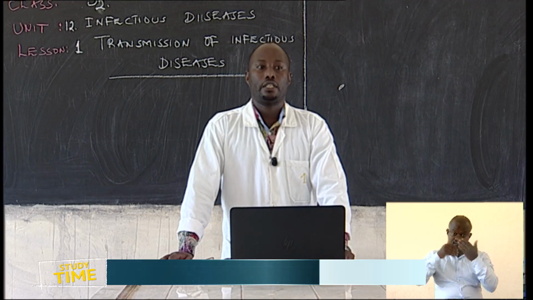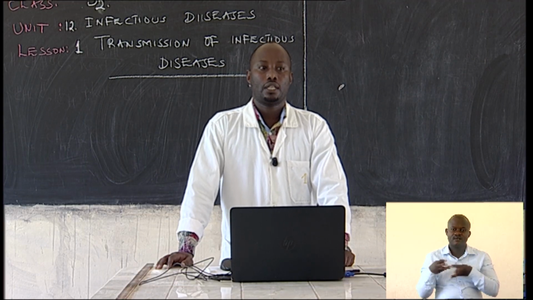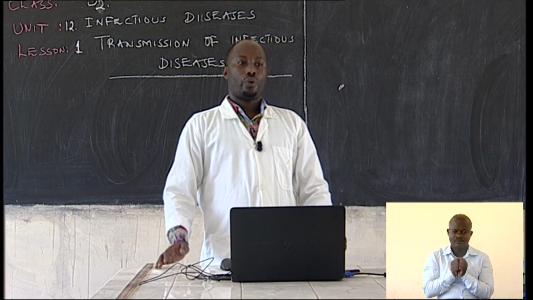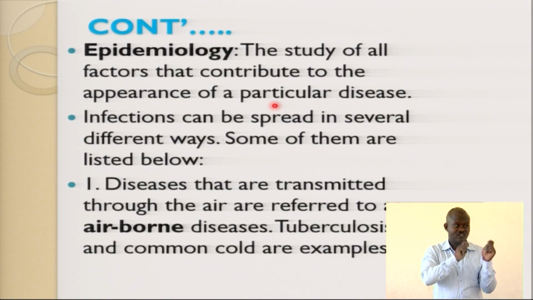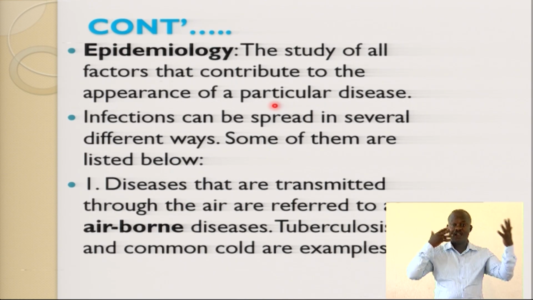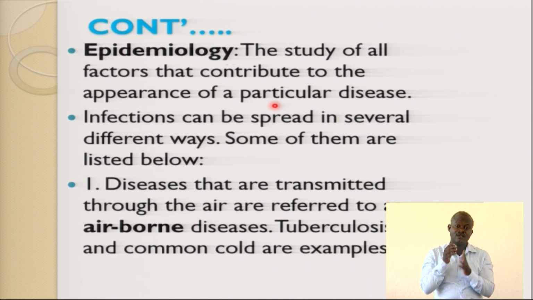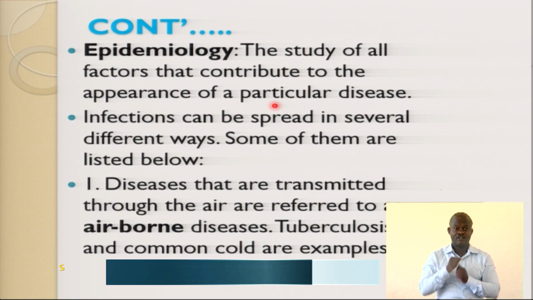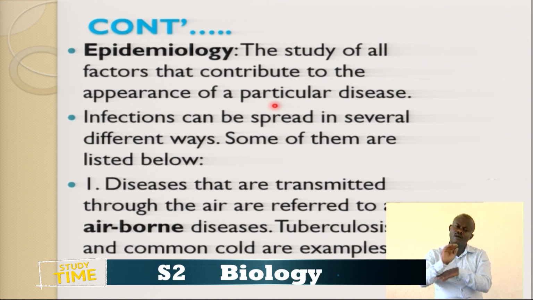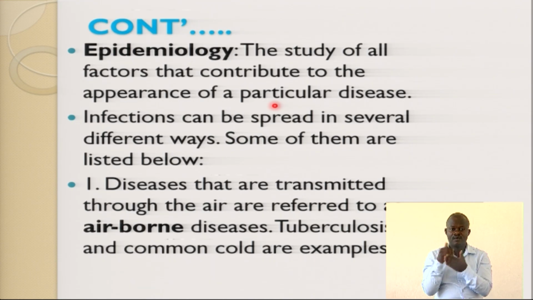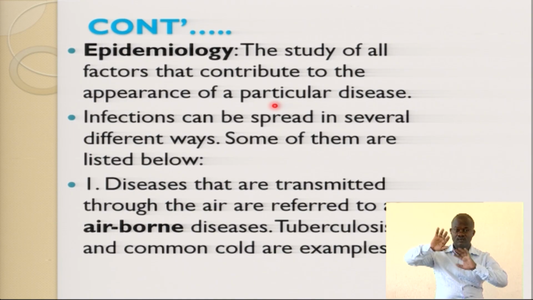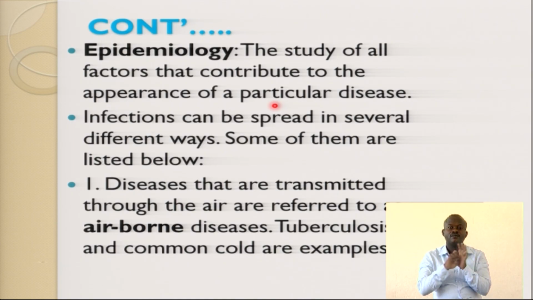Infections can be spread in several different ways. Some of these are listed below. We have diseases that are transmitted through the air. Diseases that are caused through the air are referred to as airborne diseases. Student, I would like to ask you, can you mention one disease that is spread or transmitted through air, an airborne disease? I will give you some time to think about it, and you tell me the disease that is transmitted through air.